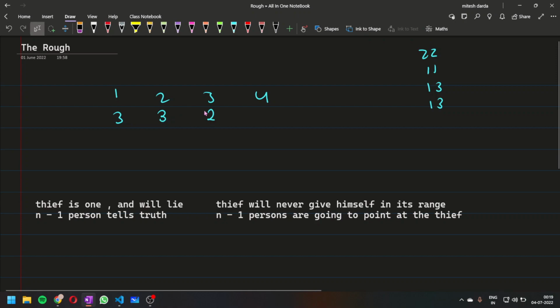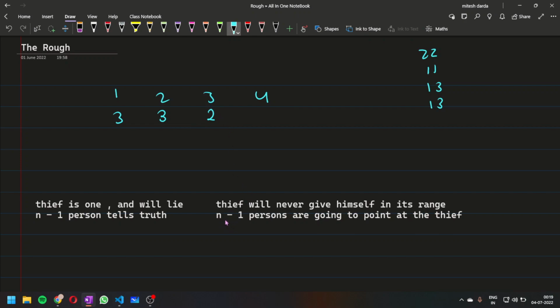So this is it, and the thing is that these are the claims: there are a total of 3 claims that 1 is going to be the thief, a total of 3 claims that 2 is going to be the thief, and 2 claims that 3 is going to be the thief.